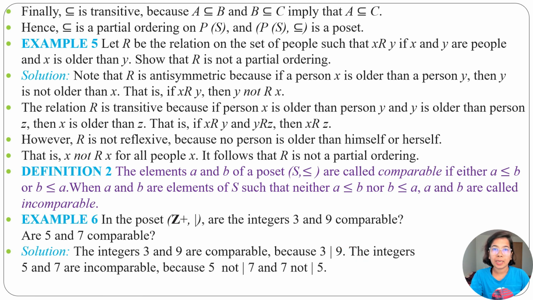When every two elements in a set are comparable, we call it total ordering. I will discuss details about total ordering in the next lecture. In today's lecture, I discussed what is a poset or partial order and what is comparable.